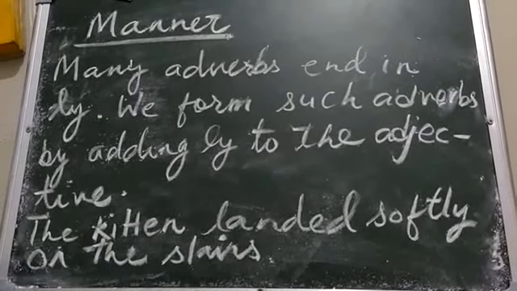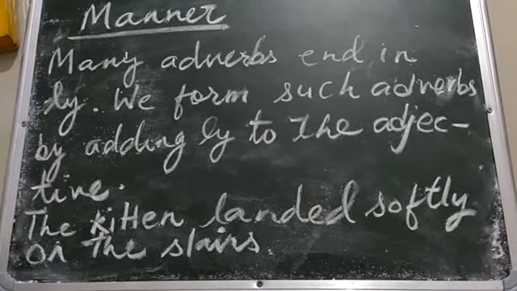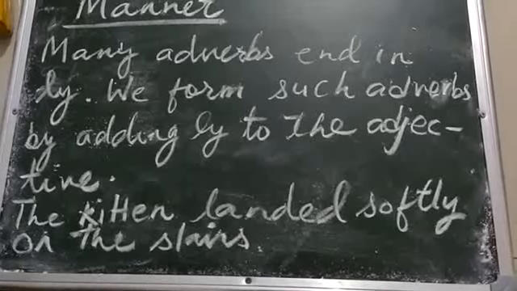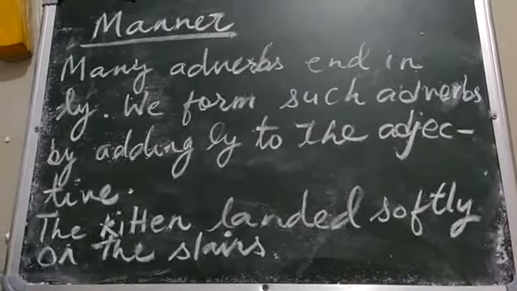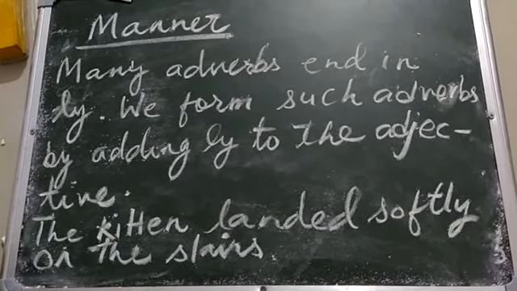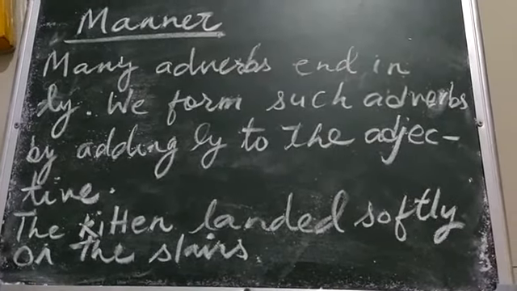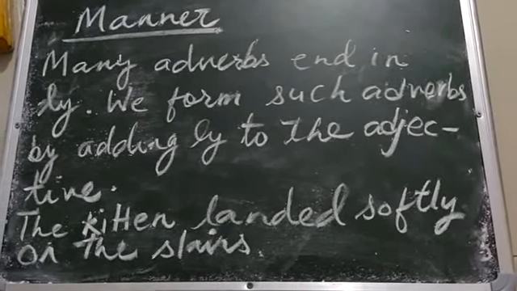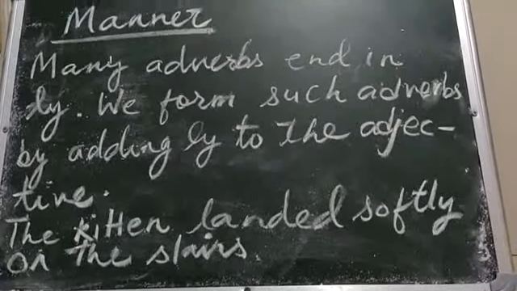Now the second one is manner. Many adverbs end in ly. We form such adverbs by adding ly to the adjective. Soft, softly. So this is how we form an adverb, by adding ly to an adjective. You can see one example here: The kitten landed softly on the stairs.